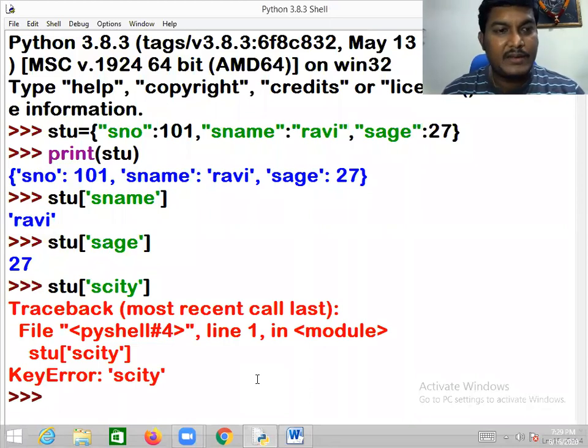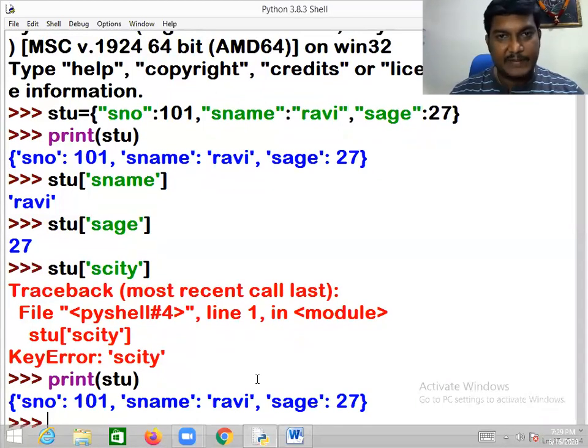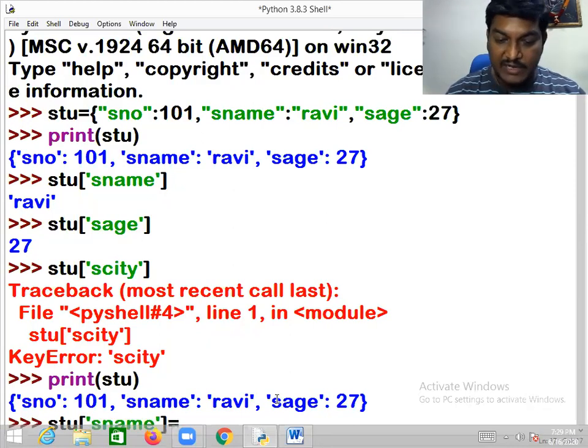Sir, will it be possible to change the data? Why not? It's mutable. Let me show you again. Print STU. This is your dictionary. Sir, I want to change Ravi to Ramesh. Will it be possible? Yes, absolutely. But you have to write STU of name equal to Ramesh.